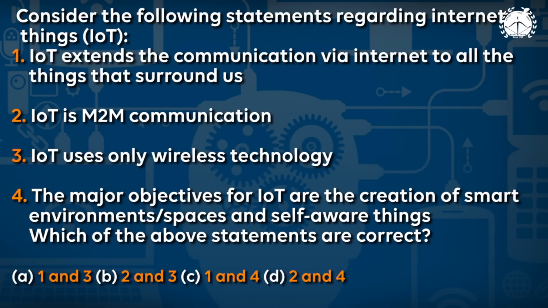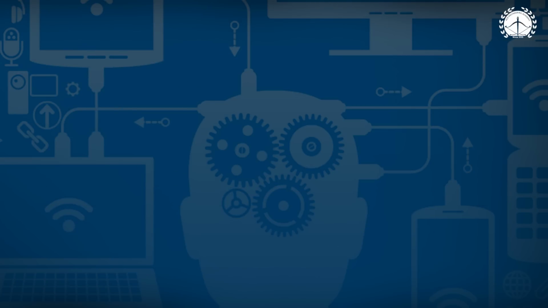That sensor sends some data to the server, and the server is going to send the data to the mobile, and with the help of mobile you can see that at this particular cinema theater this particular parking space is available. This will be possible with the help of Internet of Things. Hence the fourth point is true. So if you see all of these points, option C is the right answer for this question. Let us see another question.